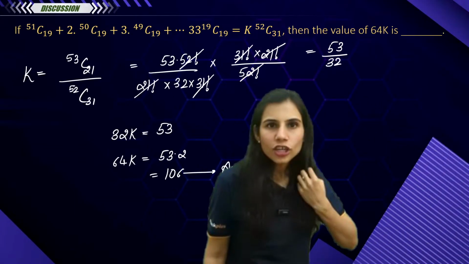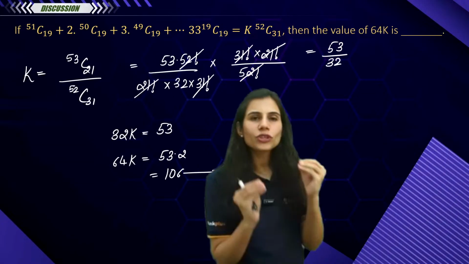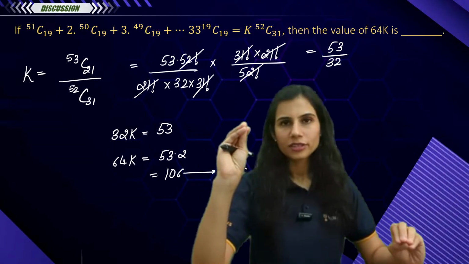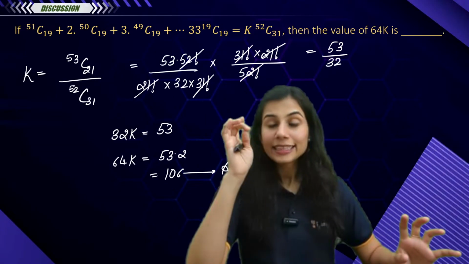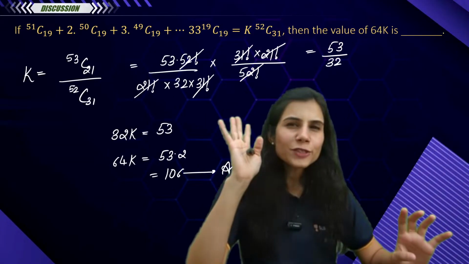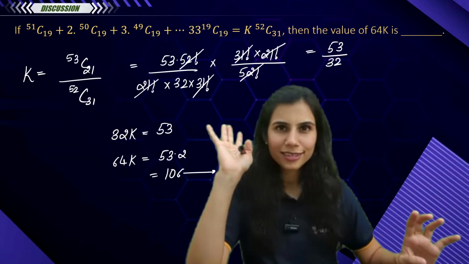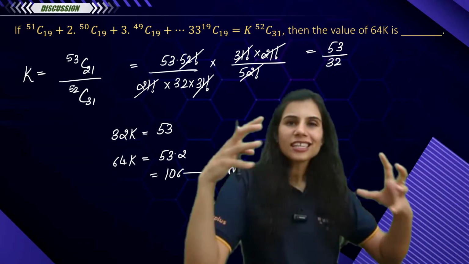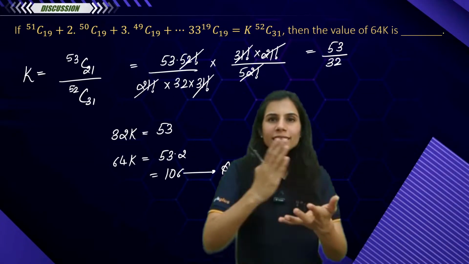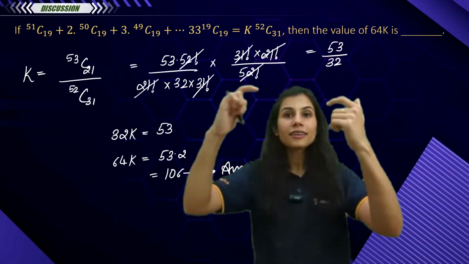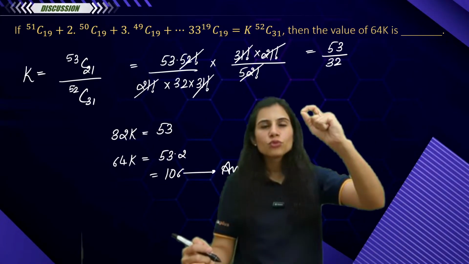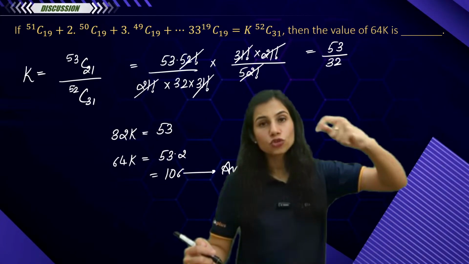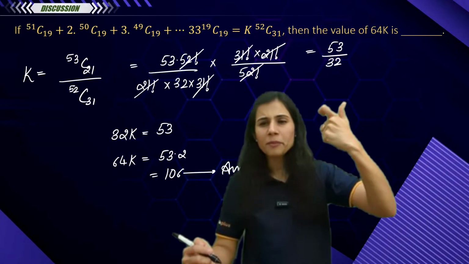Is this clear? Questions like these actually scare students a lot. These are the questions where students slip and lose marks, and these are the questions where I don't want my students to slip and lose marks. Any such question where your lower indices are constant and upper indices are decreasing or increasing by 1, you have to remember the type 1 series. It should clearly knock the doors of your memory loudly.